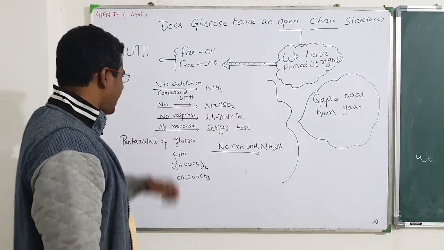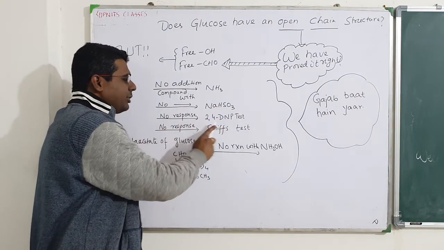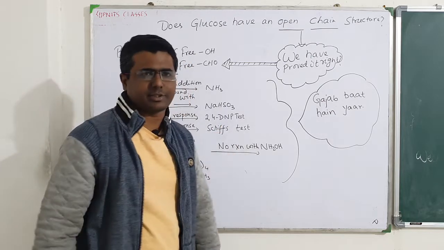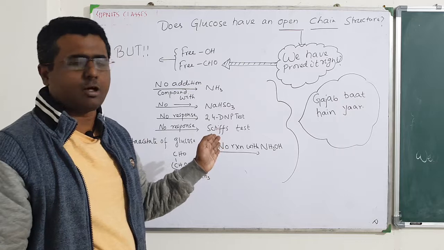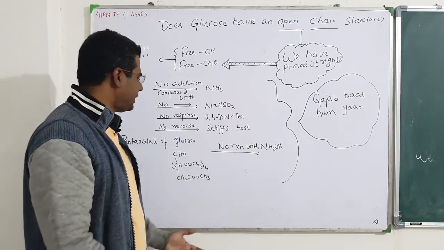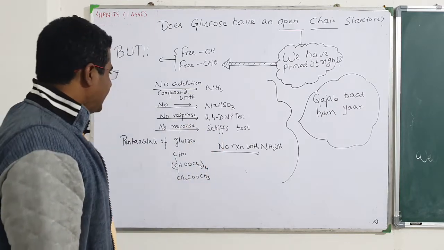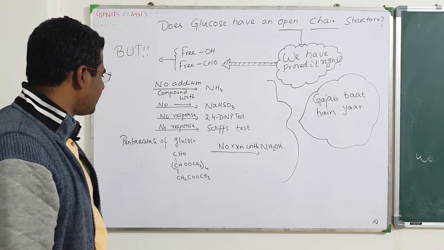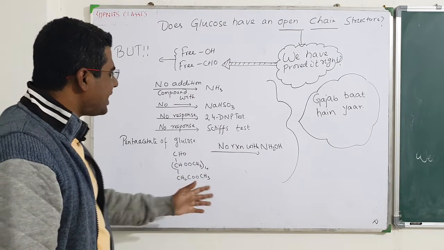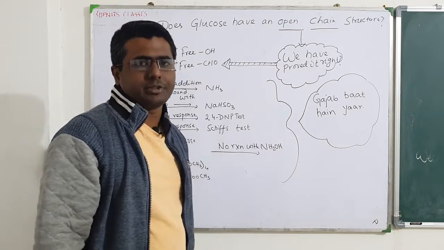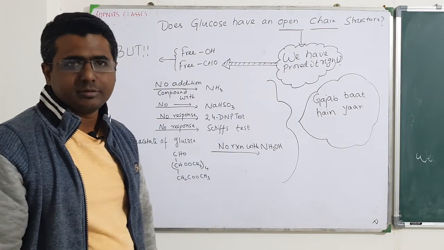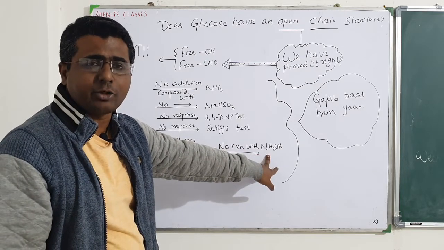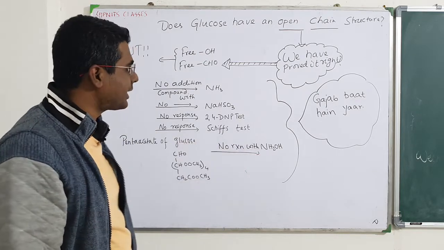It doesn't happen. No response to 2,4-DNP test. No response to Schiff's test. All this is characteristic reaction of aldehyde group. Doesn't react. Next, pentaacetate of glucose doesn't react with NH2OH. It should, right? There is a carbonyl group, it should have reacted with NH2OH, hydroxylamine, but it doesn't react again.